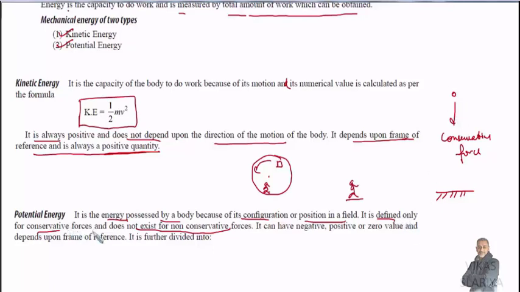In case of gravitational potential energy, or in charges, electric potential, it can be negative also, it can be positive or 0 value, and it depends upon frame of reference, right? So potential energy again depends upon frame of reference, and this is rarely mentioned in the books, this frame of reference concept. So please try to understand. In case it is not clear to you, you can still come back to me. Okay. It is further divided into